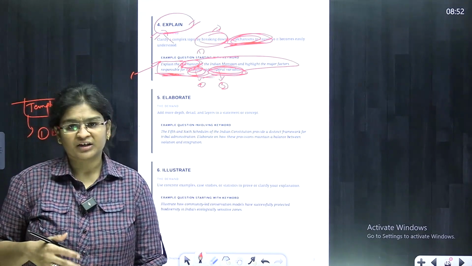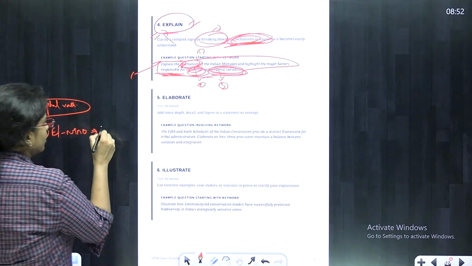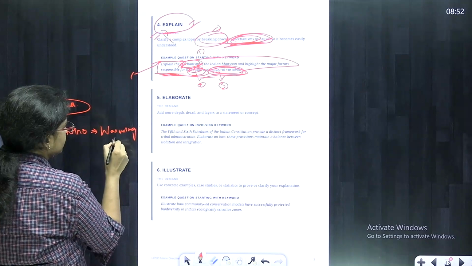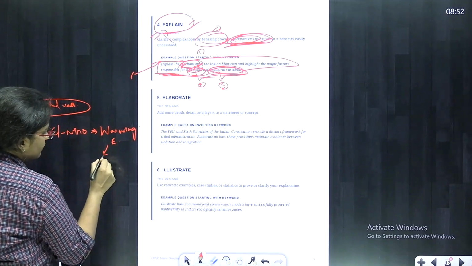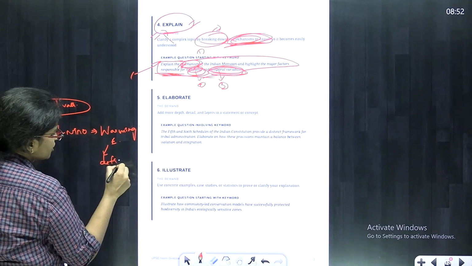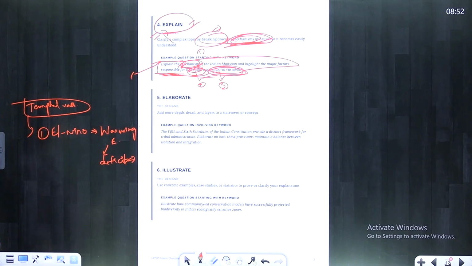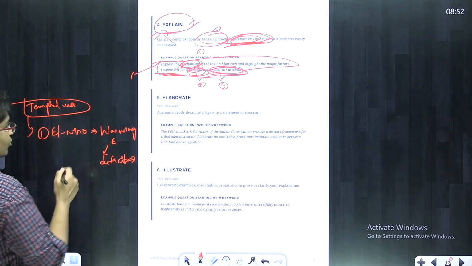This El Nino is nothing but warming of the Eastern Pacific Ocean, which is causing a deficit in the rainfall, which is the major reason for failure of the monsoons and temporal variation in monsoons.